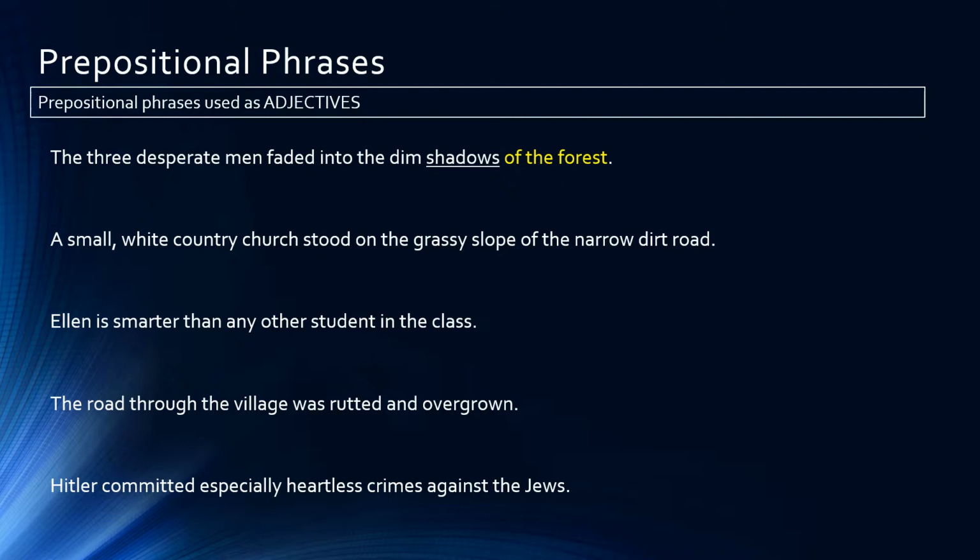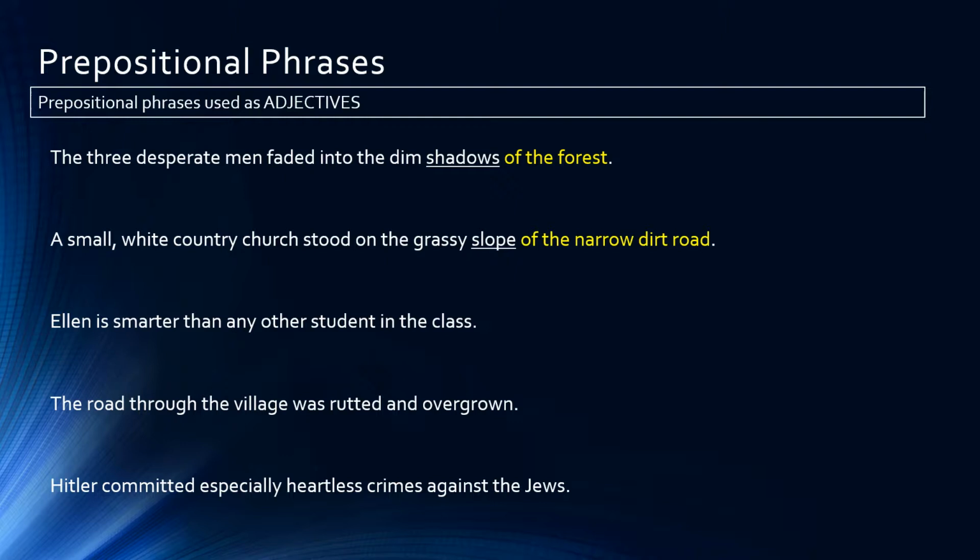So, the three desperate men faded into the dim shadows of the forest. Of the forest is the prepositional phrase, of being the preposition, forest being the object of the preposition, the being a modifier. And this particular prepositional phrase is modifying the word shadows. Shadows of the forest. So this is a prepositional phrase being used as an adjective.